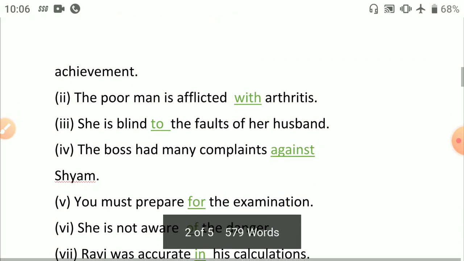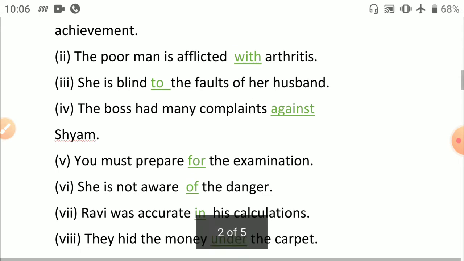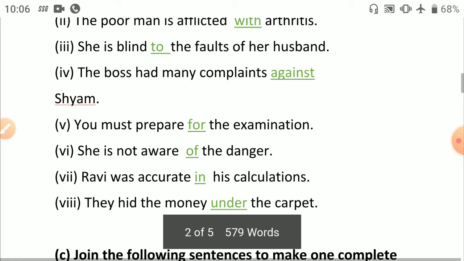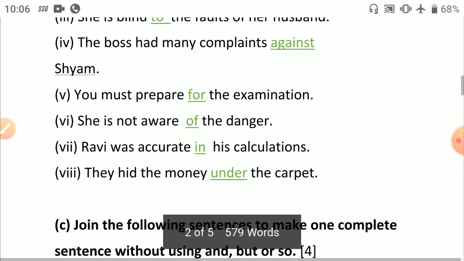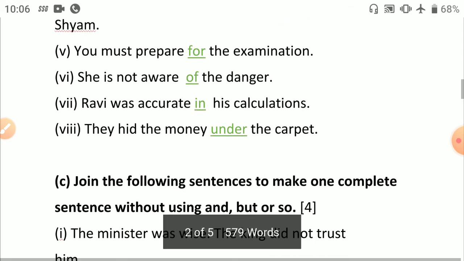The next one is, the poor man is afflicted, which is always followed by with arthritis. She is blind to the faults of her husband. The boss had many complaints against, so complaints against Sham. You must prepare for the examination, you must prepare for the surprise test, so prepare for. She is not aware of the danger. Ravi was accurate in his calculation. They hid the money under the carpet.